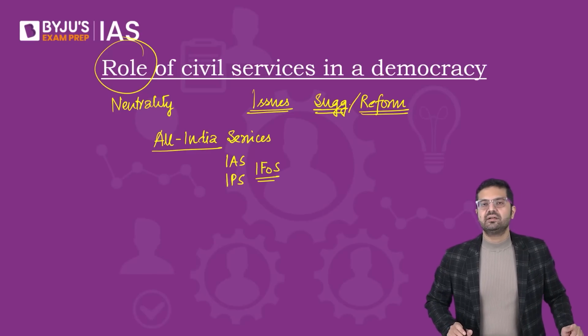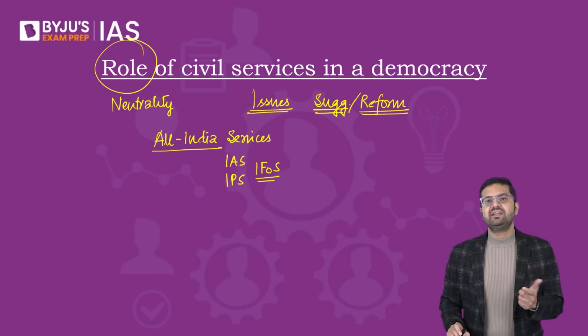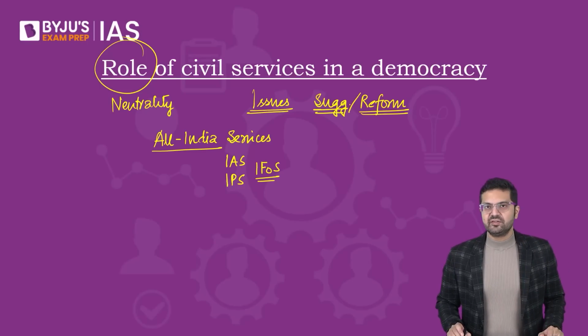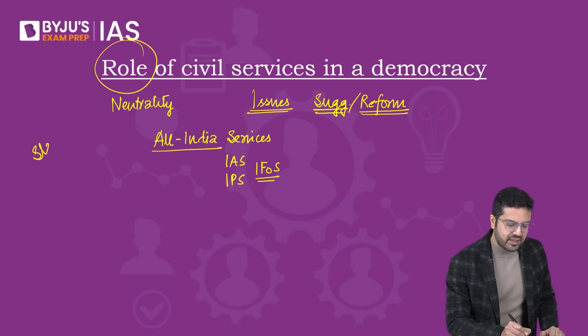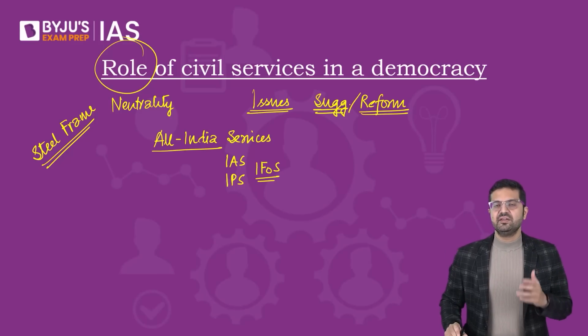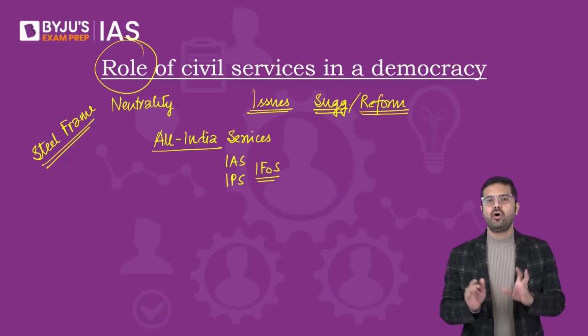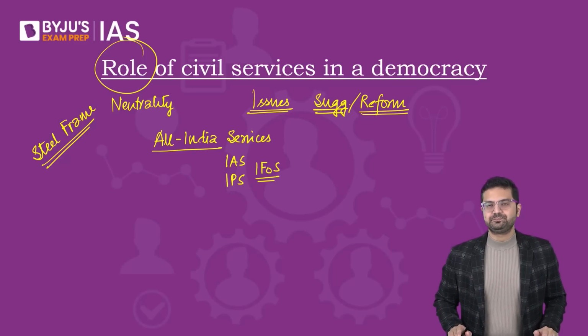These 3 are the All India services as of now. So we need to know, why did we have All India services in the first place? The steel frame argument was put forward by Lloyd George, the UK Prime Minister, and was later used by Sardar Patel to convince the Constituent Assembly of the importance of All India services.